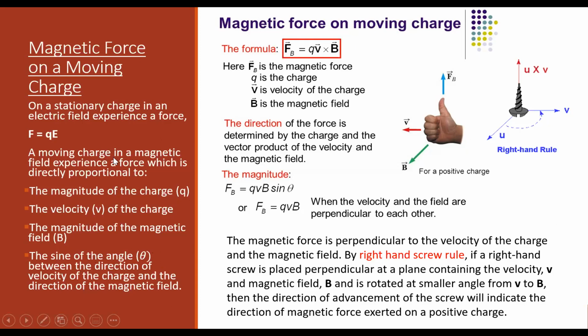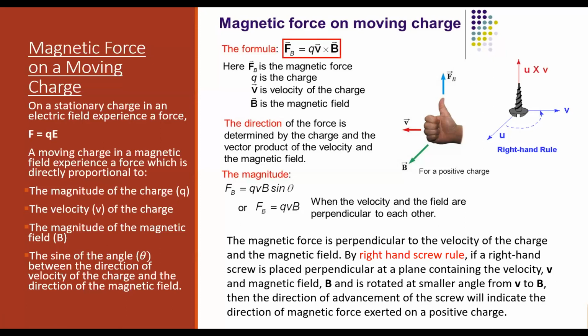So we saw that the force acting upon a charged particle moving in a magnetic field depends upon Q, V, B and sine theta. Or in vector terms, it can be expressed as F is equal to Q into V cross B. You have learned cross product, right? What is A cross B?